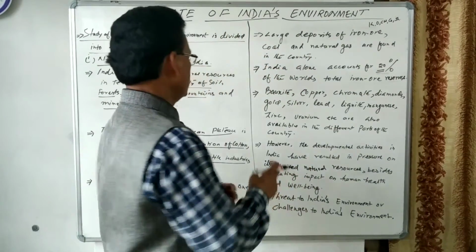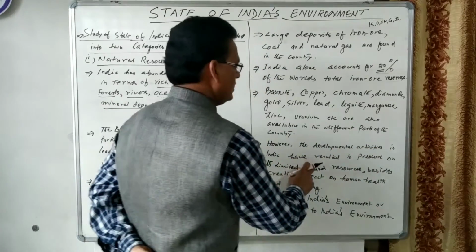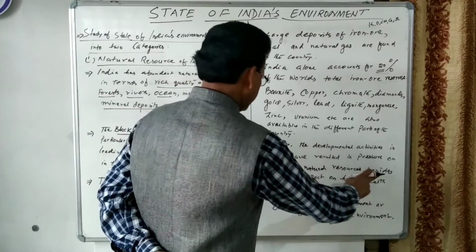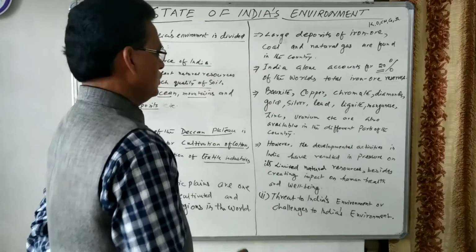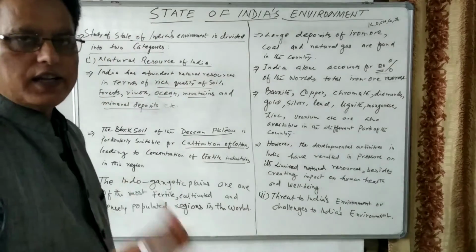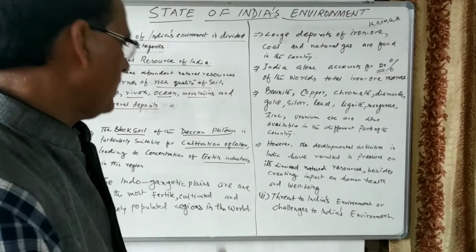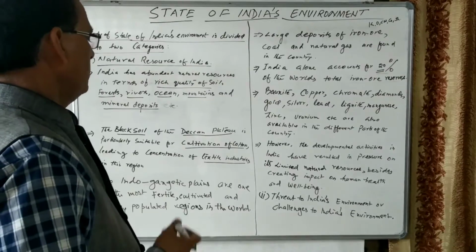So here I have written: however, the developmental activities in India have resulted in pressure on its limited natural resources, besides creating impact on human health and well-being. So excessive exploitation of natural resources is having an impact on human health as well as the well-being of the people.